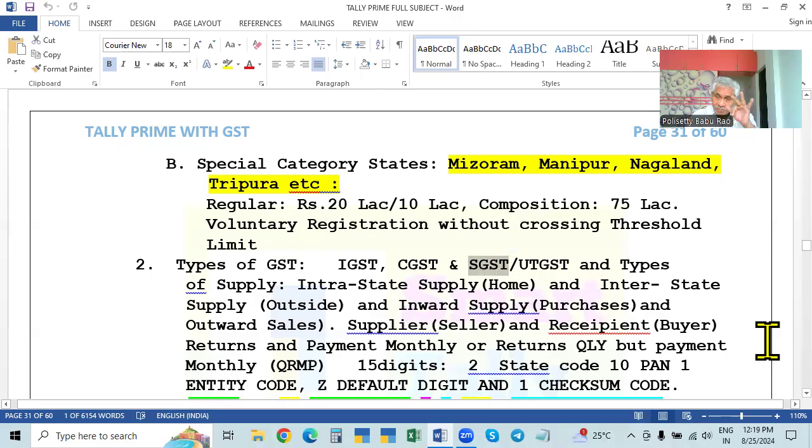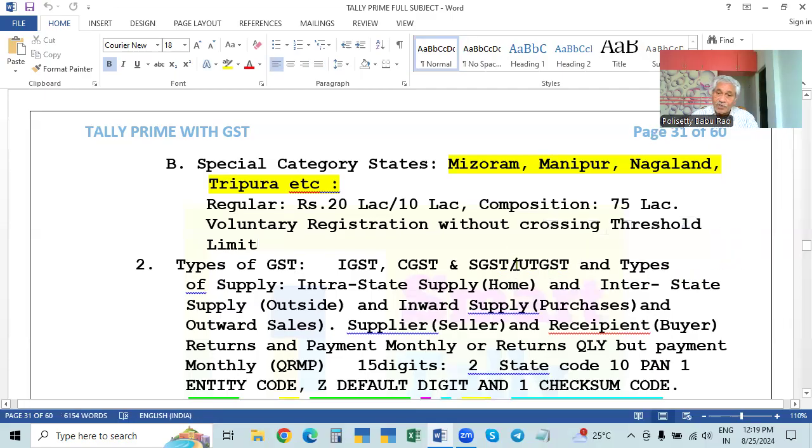There are some union territories in India like Daman and Diu, Dadra and Nagar Haveli, Chandigarh, like that. In the case of union territories under the central rule, that is not a state, so it is called a union territory. Where there is an assembly, it is called a state. When there is no assembly and it is ruled by the central government, it is called a union territory.